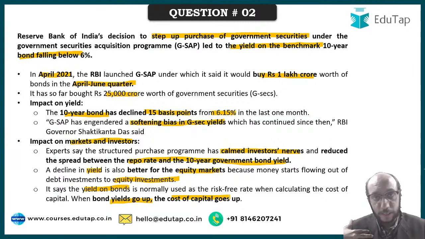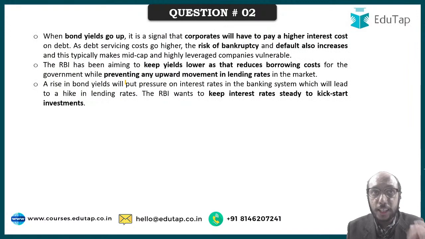I am not making fun. All I am trying to say over here is that private investors are likely to pay a higher rate of interest than the Government of India, because Government of India is never going to default and a private guy can always default. So when yields were going up, corporates will have to pay a higher interest because of the yields going up. There is a likelihood of bankruptcy because of high interest cost. There is a likelihood of default. There is a likelihood of panic. There is a likelihood of chaos, especially for your mid-sized companies.